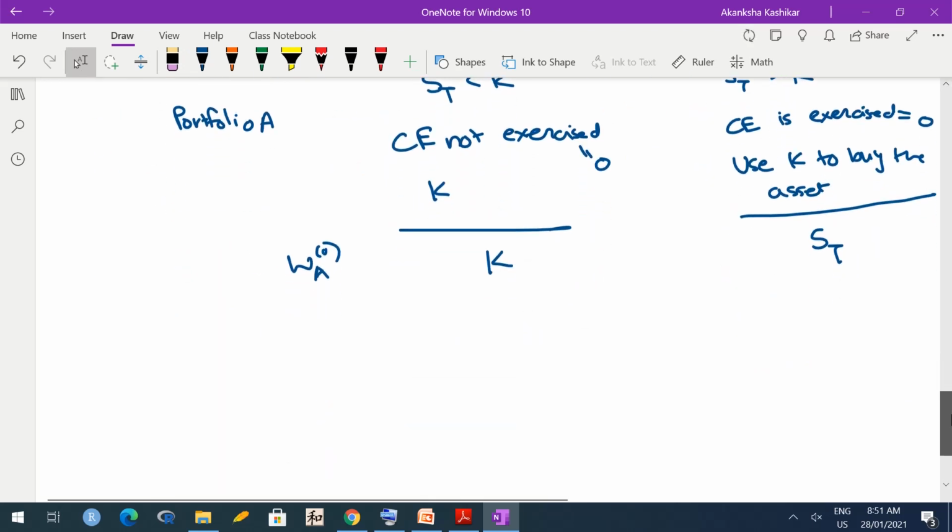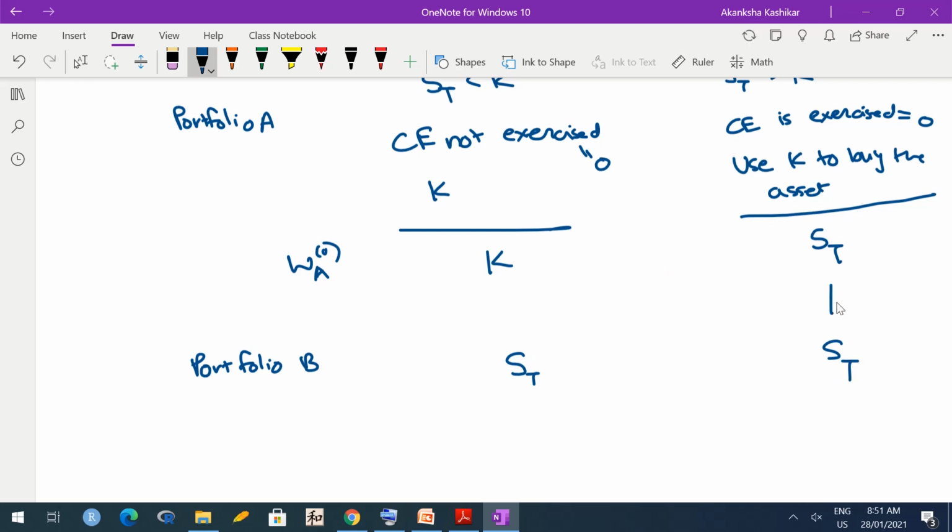And what is the worth of portfolio B? Portfolio B consists of only one asset, one unit of the asset. So worth of portfolio B is ST under both scenarios. Okay. So here it is equal, and here we know that ST is less than K. So worth of portfolio B is less than or equal to worth of portfolio A at time capital T.